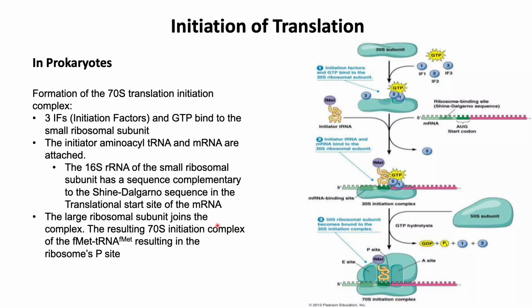The large ribosomal subunit then joins the complex. So the resulting 70S initiation complex has FMET tRNA positioned in the ribosome's P site.